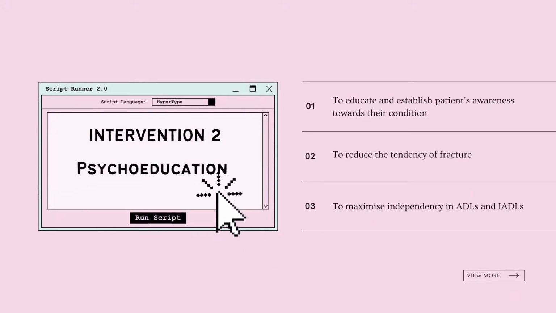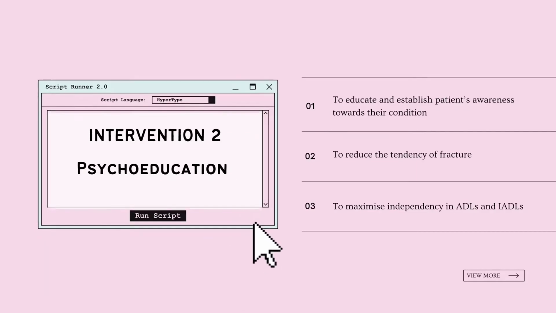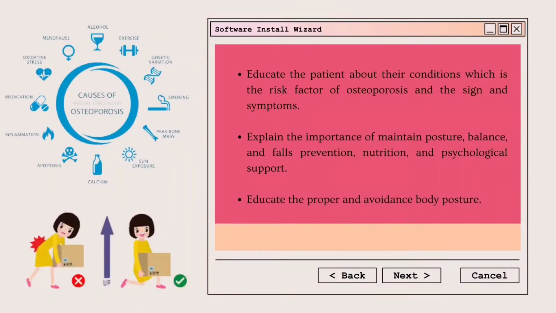Intervention 2 is psychoeducation. This intervention is based on the psychoeducation frame of reference. The purpose is to educate and establish patient awareness toward their condition, to reduce the tendency of fractures, and to maximize independence in ADL and IADLs. The procedure is the therapist educates the patient about their condition, which is the risk factors of osteoporosis, and the signs and symptoms.